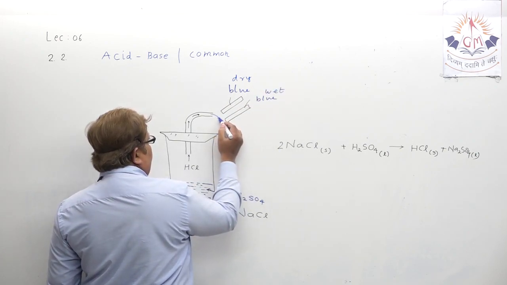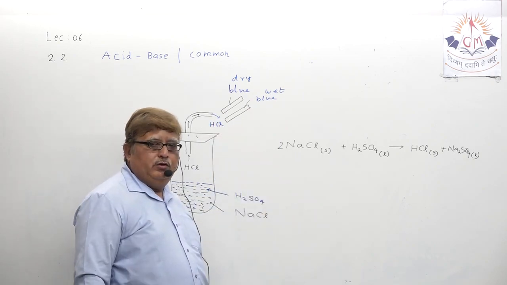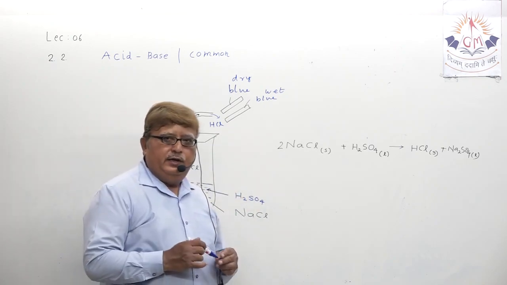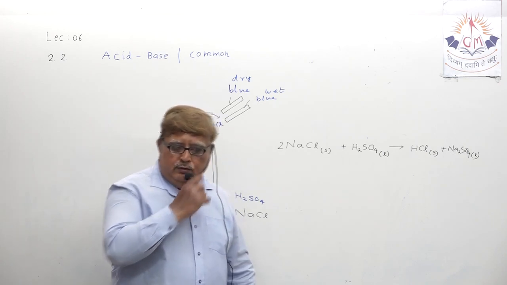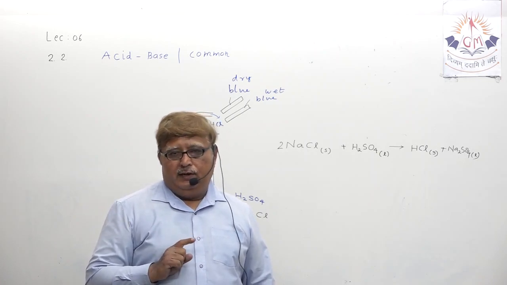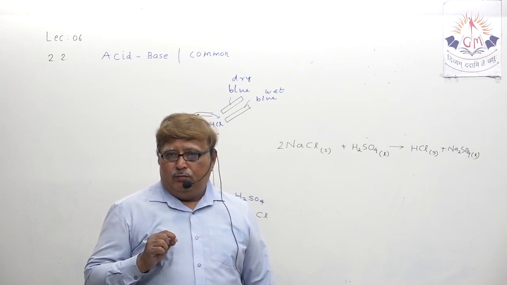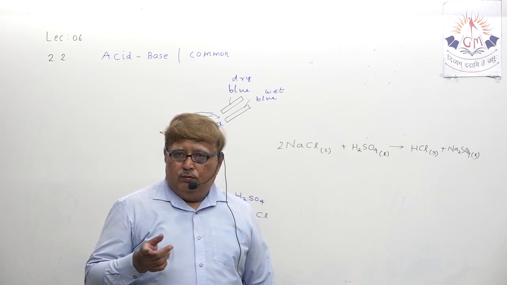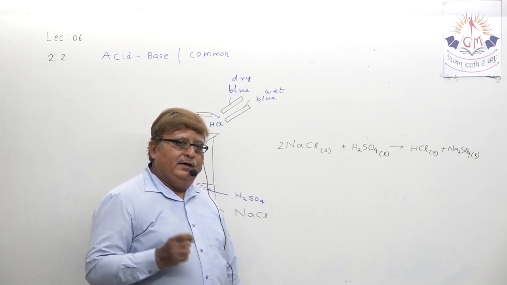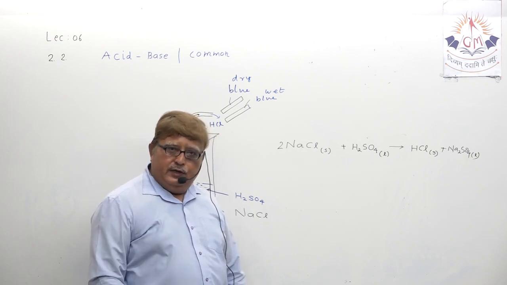So my dear student, when HCl emerges out of the delivery tube, it will create an effect only on the wet litmus paper, not on the dry litmus paper, because the presence of water in the wet litmus paper will release H plus ion from HCl, and the release of H plus ion will immediately show the acidic effect.